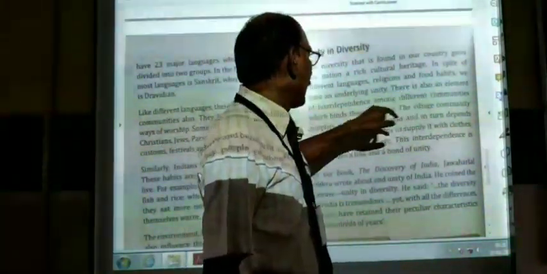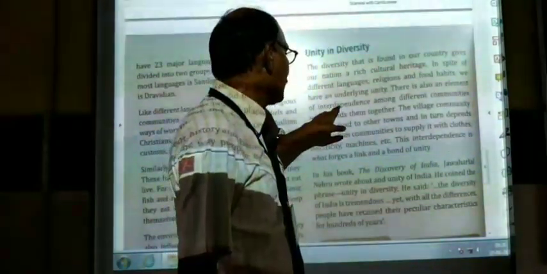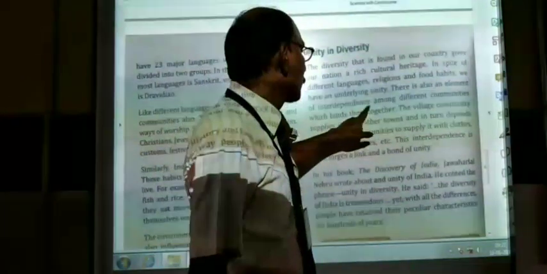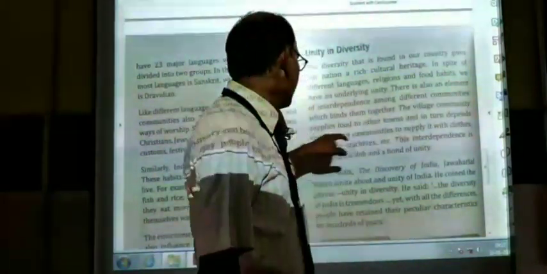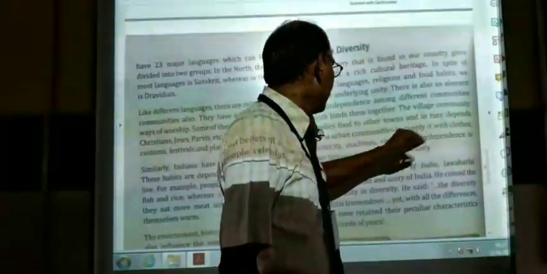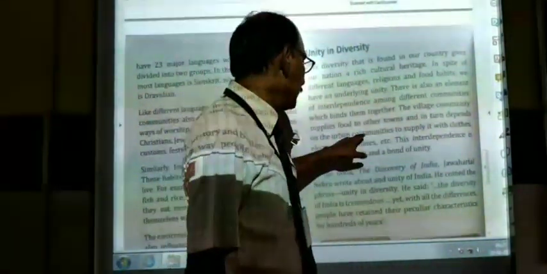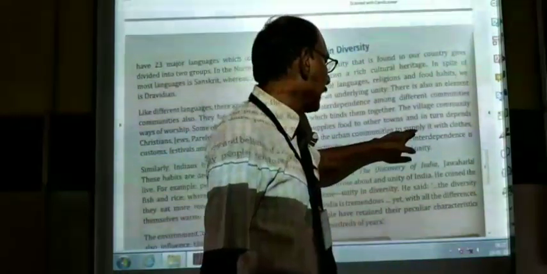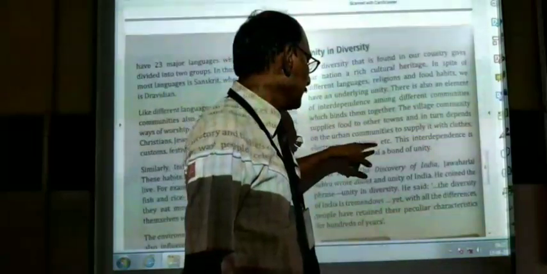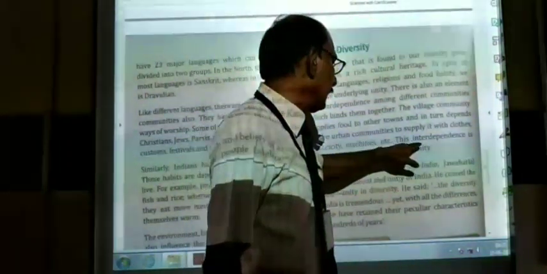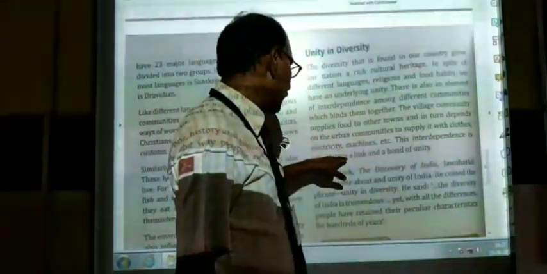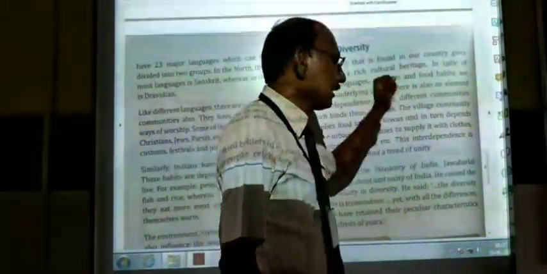There is also an element of interdependence among different communities which binds them together. The village community supplies food to other towns and in turn depends on the urban communities to supply it with clothes, electricity, machines, etc. This interdependence is what forms a link and a bond of unity.